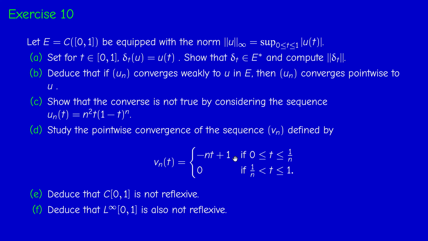This is the shape, so it's the equation of a line: when t equals 0, it's just 1, and when t equals 1 over n, it's 0, and then it remains 0. We have to study the pointwise convergence of this sequence. If you draw the graph of this function, you will convince yourself that Vn converges to 1 if t equals 0, and converges to 0 if t is bigger than 0. So it converges to a discontinuous limit function.